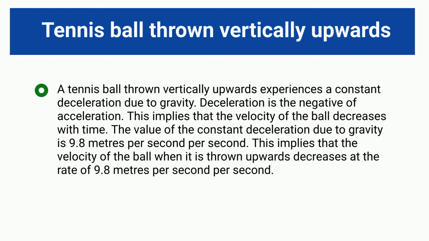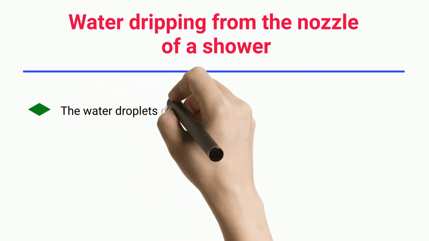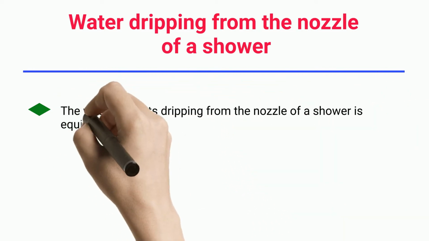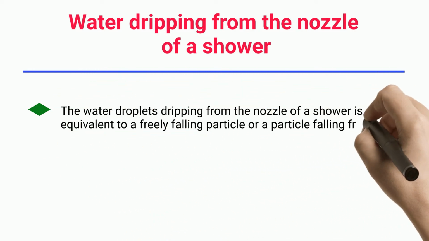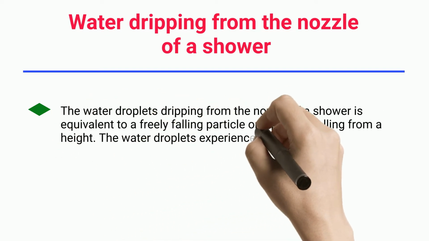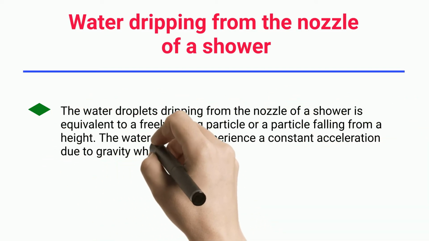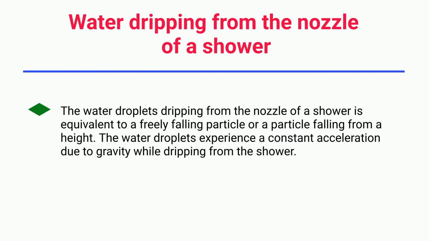Per second. Water dripping from the nozzle of a shower. The water droplets dripping from the nozzle of a shower is equivalent to a freely falling particle or a particle falling from a height. The water droplets experience a constant acceleration due to gravity while dripping from the shower.